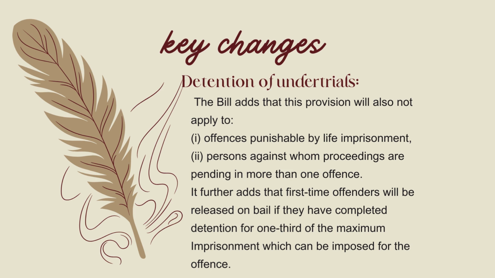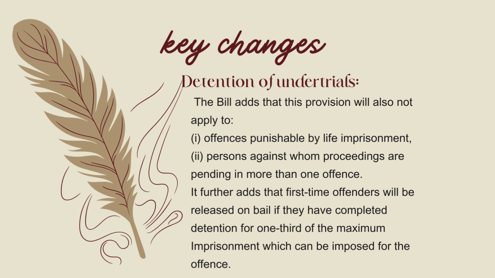One is offences which are punishable by life imprisonment, and also persons against whom proceedings are pending in more than one offence. It is not the only offence he is arrested on; there are more offences pending under his name. So for them also this provision will not apply.